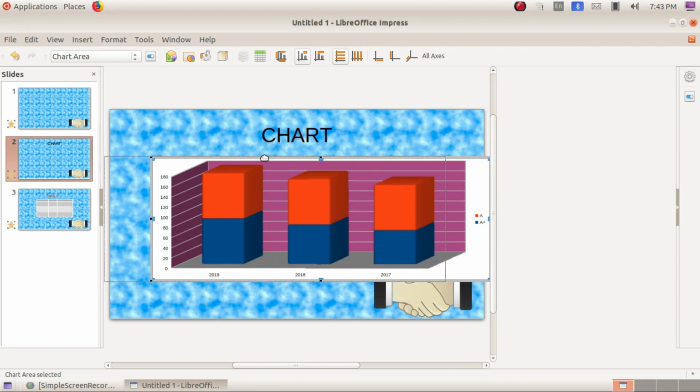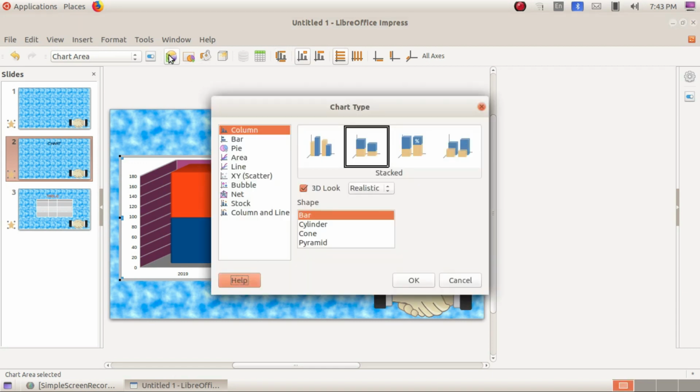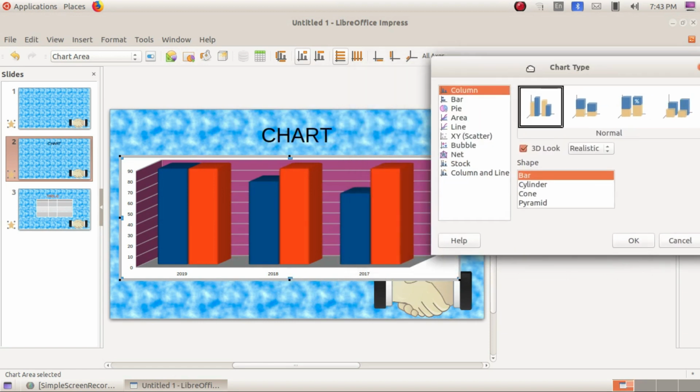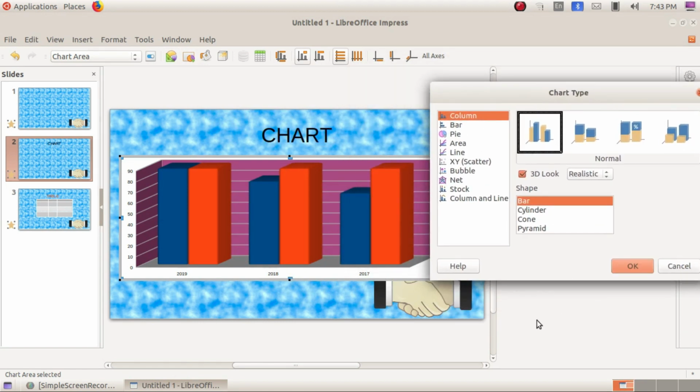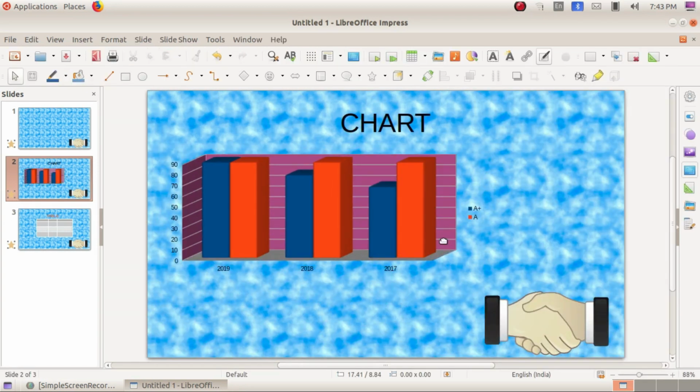legend. This section is not legend, it is the details of those values. So if you want to show a different type of sections, you can choose this, so you will get the detailed report. Okay, so like this you can include a chart in your presentation.